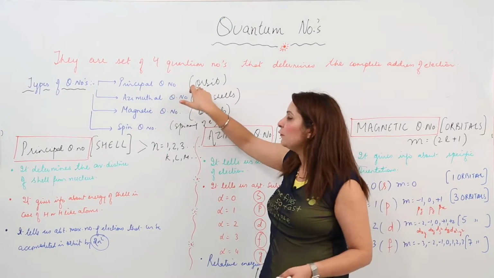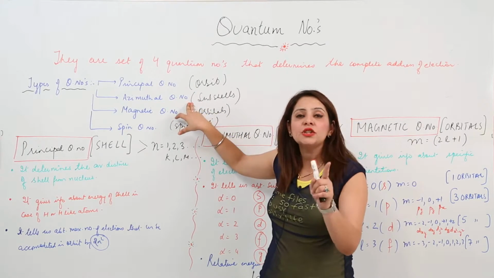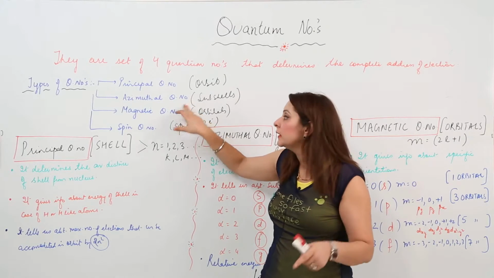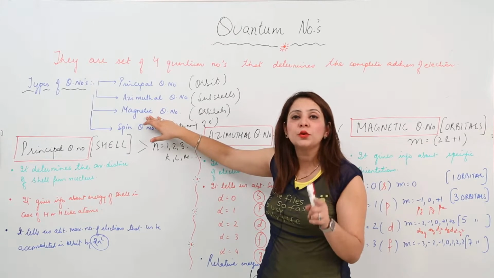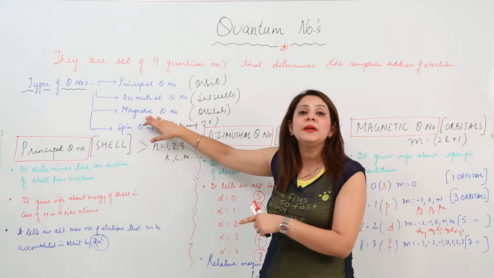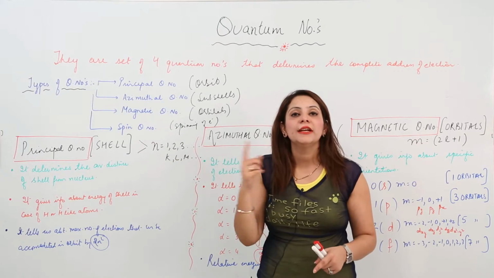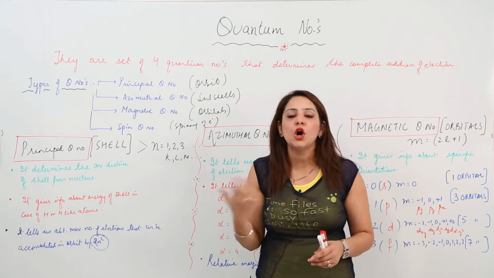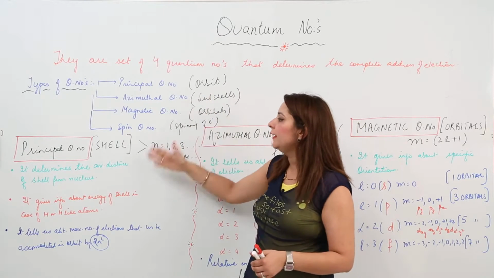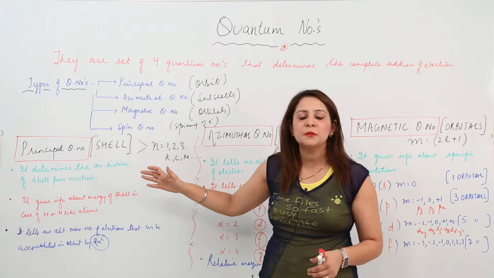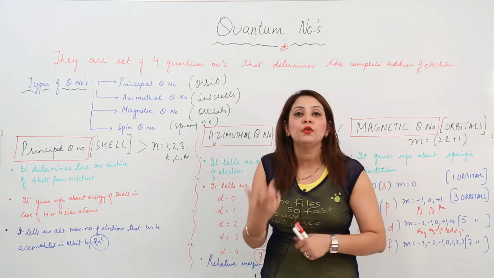Principal quantum number came from the Bohr orbit. Azimuthal quantum number came from the fact that each line consists of many fine lines. Magnetic quantum number came from the fact that all spectral lines, when exposed to a magnetic or electric field, further split into many lines. And this is the spin, which just indicates how the electron is spinning, that means clockwise or anti-clockwise. So we'll be starting with all the quantum numbers, and I'll be explaining what these quantum numbers actually try to give info about.